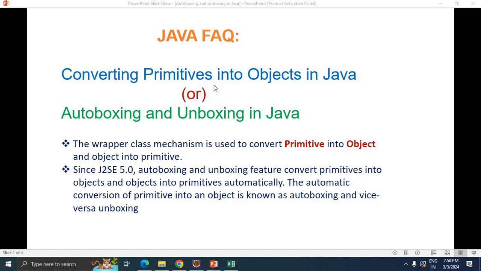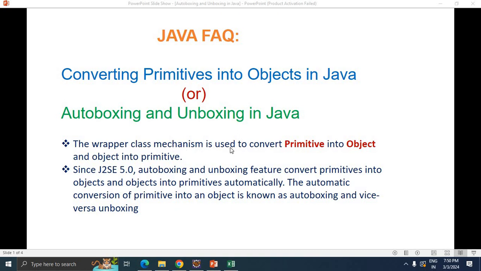In today's session, we are going to discuss one important interview question, that is converting primitives into objects in Java, which is also known as autoboxing and unboxing in Java. Autoboxing means converting primitive types into objects, and auto unboxing is converting objects into primitive types. Let's check all the features one by one.